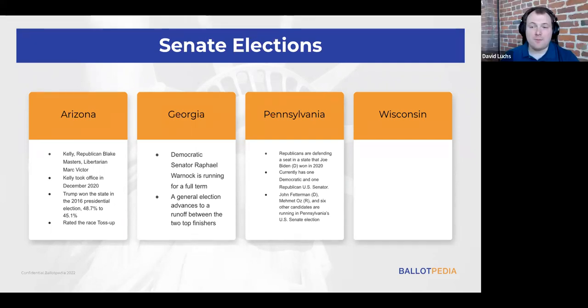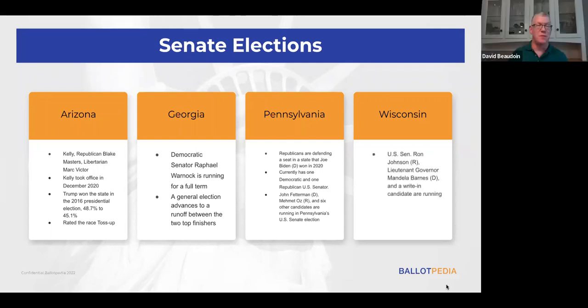Wow. And rounding out our look at Senate races, let's turn to Wisconsin. Yes, Wisconsin, again, very similar. Although here you do have an incumbent, U.S. Senator Ron Johnson, and he is running against the Democratic candidate who ironically happens to also be Lieutenant Governor Mandela Barnes. There's also a write-in candidate in the race. And Johnson, like Toomey in Pennsylvania, was first elected in 2010. At that time, he defeated the then incumbent Democratic Senator Russ Feingold. And then in 2016, he won the rematch of that race.